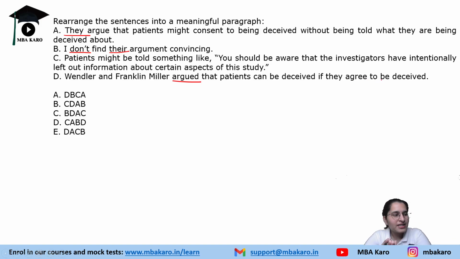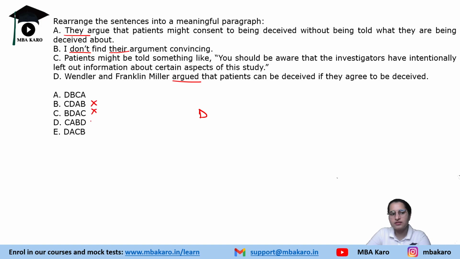Now see, first of all, let's find out which sentence sets the tone of this entire passage or paragraph. Sentence D does. He's introducing Wendler and Franklin Miller argued that patients can be deceived if they agree to be deceived. So they are arguing something. Understood? So first of all, let's find out which option has D first.